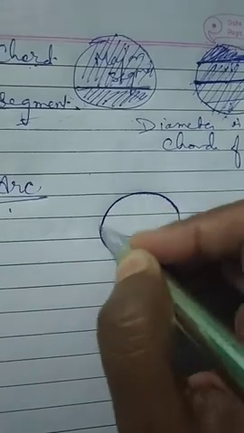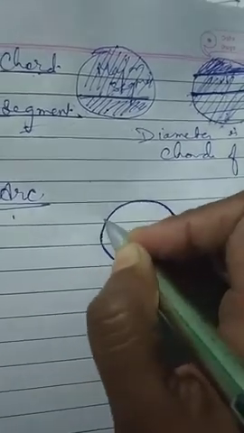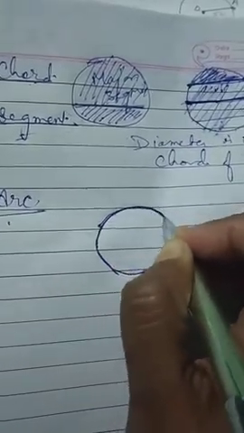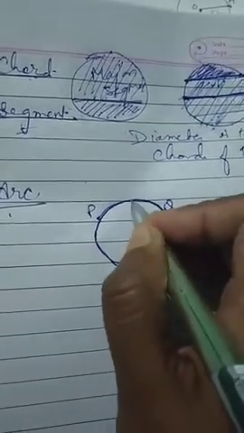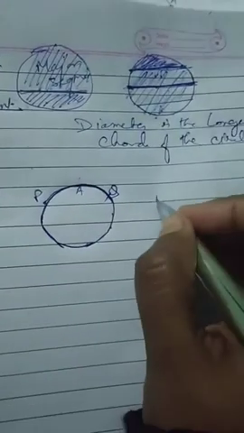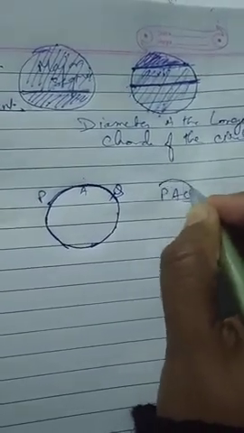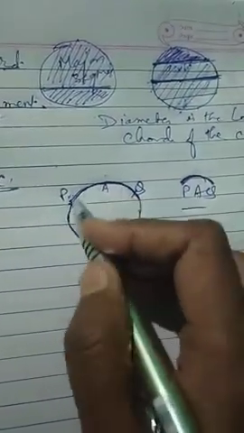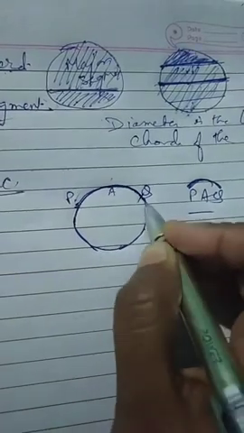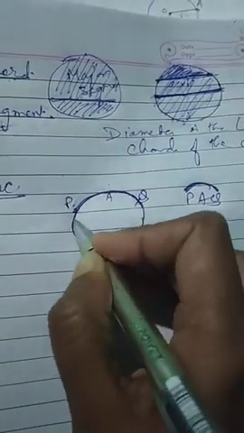Suppose this is a circle and this is its circumference. Then you can take an arc from this point to this point. Suppose these are P and Q, and this point is A. So PAQ will be an arc. This other part is also an arc.